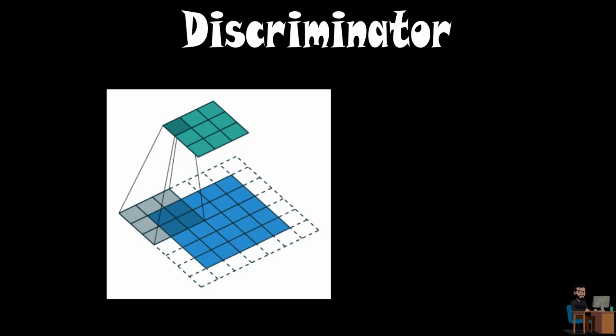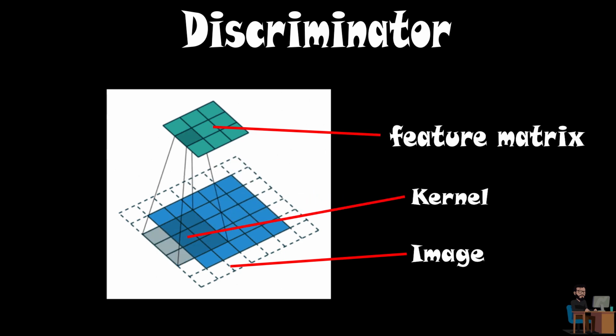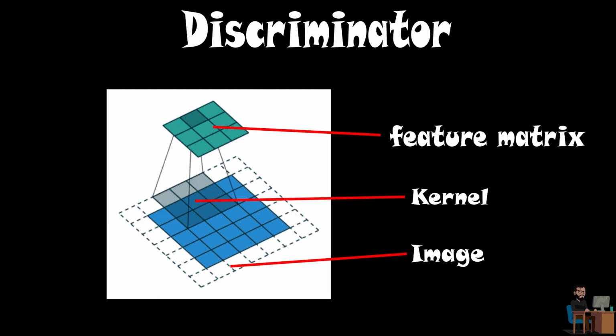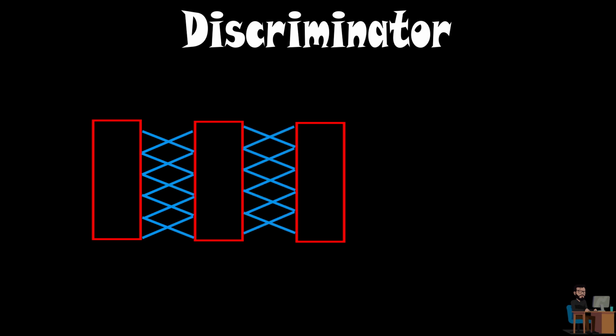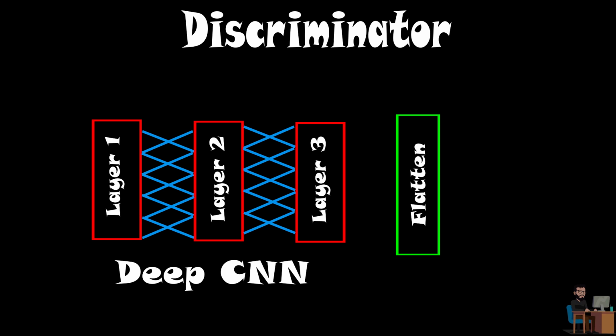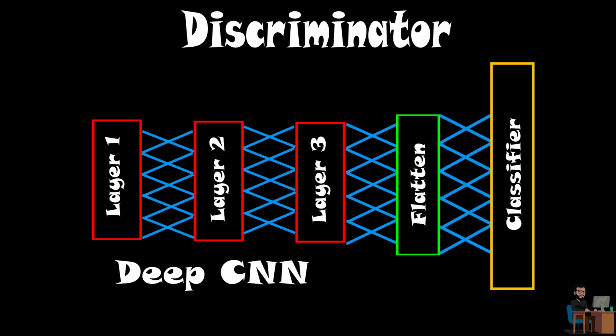First, we need a discriminator. We are generating images, so we need a convolutional neural network to make our discriminator and generator. As we know, a convolutional neural network is used to identify features from images in the form of a feature matrix, and to generate more complex features we feed the feature matrix from one CNN layer to another CNN layer. These types of architectures are called deep convolutional neural networks, or deep CNN for short. And in the last, we need a flatten layer to convert the n-dimensional feature matrix into a one-dimensional vector, and then we feed them into a classifier.